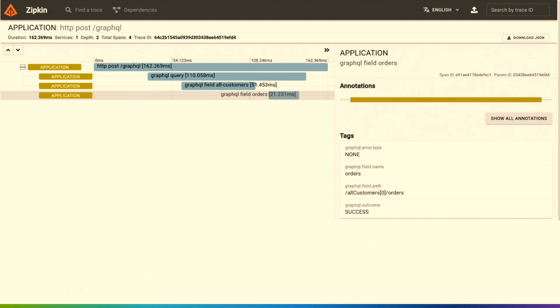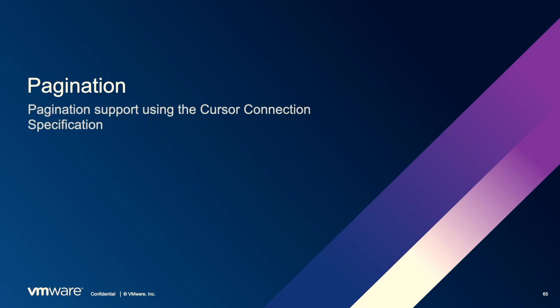So if orders was something maybe we were talking to over the network, maybe we had another microservice that dealt with pulling those orders back, we can start to get some insights as to where things are going wrong in our application. Cool, pagination is something new in GraphQL 1.2 based on the cursor connection specification.